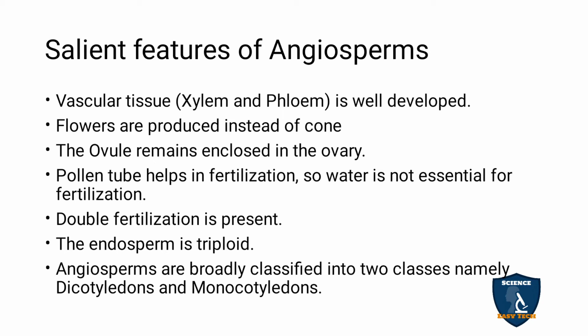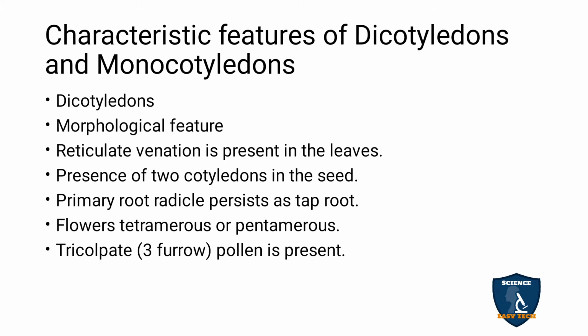Angiosperms are classified into two classes, monocotyledons and dicotyledons. Now we will see the characteristic features of dicotyledons and monocotyledons. Dicotyledons. Morphology means external features. Dicotyledons means the presence of two cotyledons while germinating. When a seed is germinated, the two cotyledons will appear from the plumule. Due to that, they are divided into dicotyledon and monocotyledon.